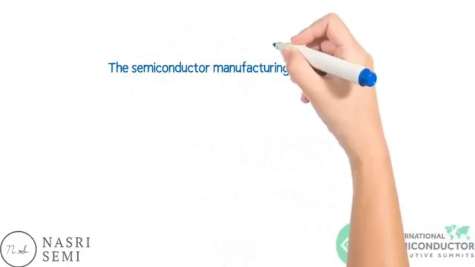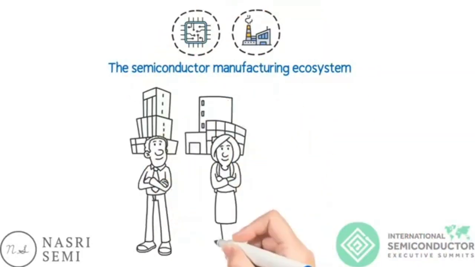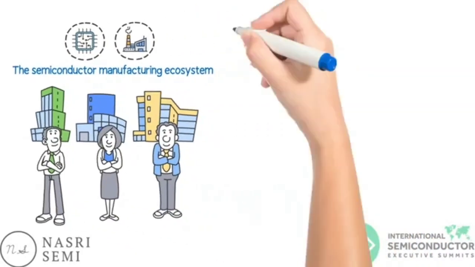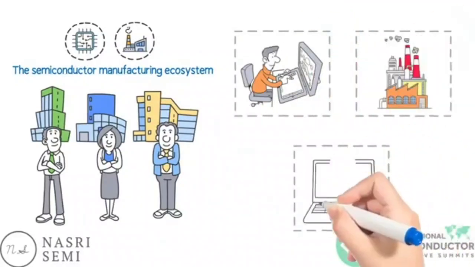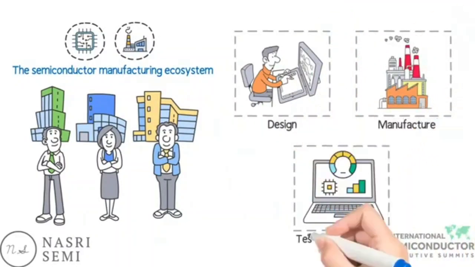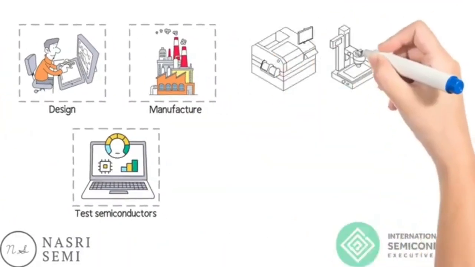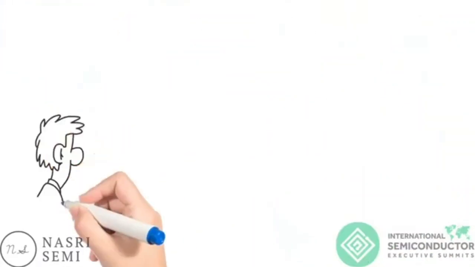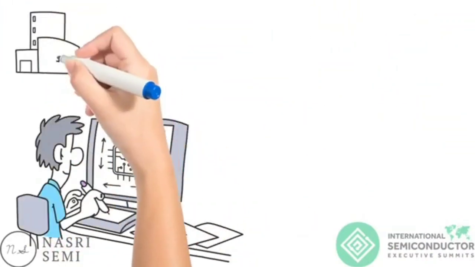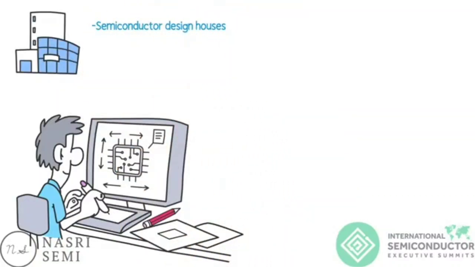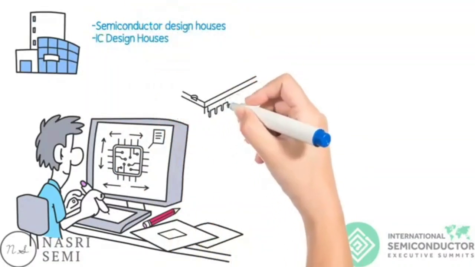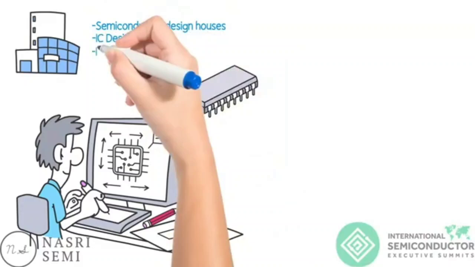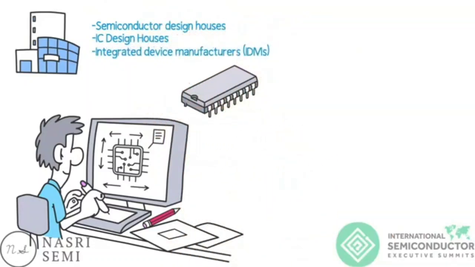The semiconductor manufacturing ecosystem refers to the various industries and businesses that make up the process of creating a semiconductor, including companies that design, manufacture, and test semiconductors, as well as the companies that provide equipment, materials, and services to the semiconductor industry. The design of a semiconductor is done by companies called semiconductor design houses, otherwise known as IC design houses or fabless companies, or also integrated device manufacturers, otherwise known as IDMs.